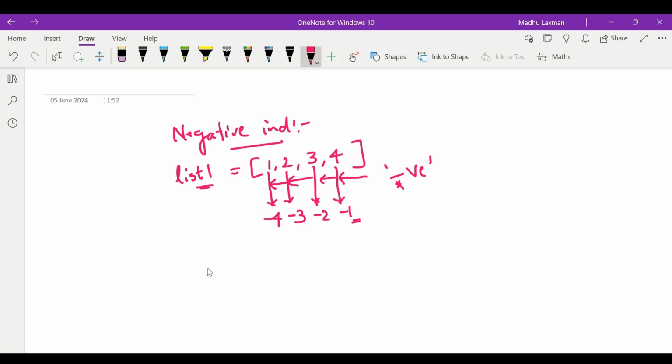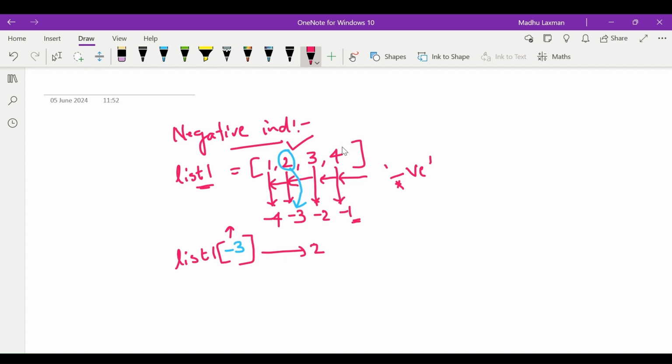The accessing is similar now. If I want to access any element in list 1, I just have to write the variable first, and then open the square braces, and then write the index position of the element which I want to access. Suppose I want to access element 2. Element 2 is present at which index? Index position -3. So I give index position -3 here and close the braces. That's it. This output will be 2, because 2 is present at index position -3.